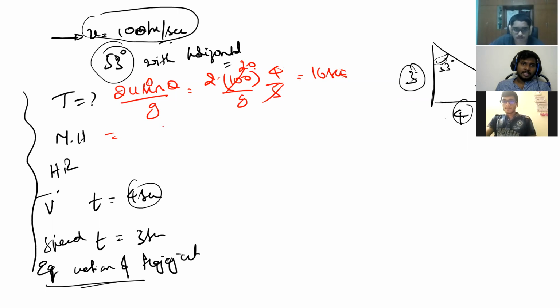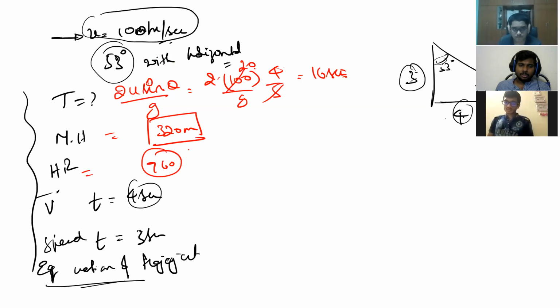Yes, sir. Maximum height is u sin theta whole square by 2g. Maximum height is 320 meters, sir. You substitute u sin theta, that is 100 into sin theta is 4 by 5. Square divided by 2g, 320 meters. Range is 960 meters, sir. You solved it, Kaushik? Should I solve here? Range I didn't solve.